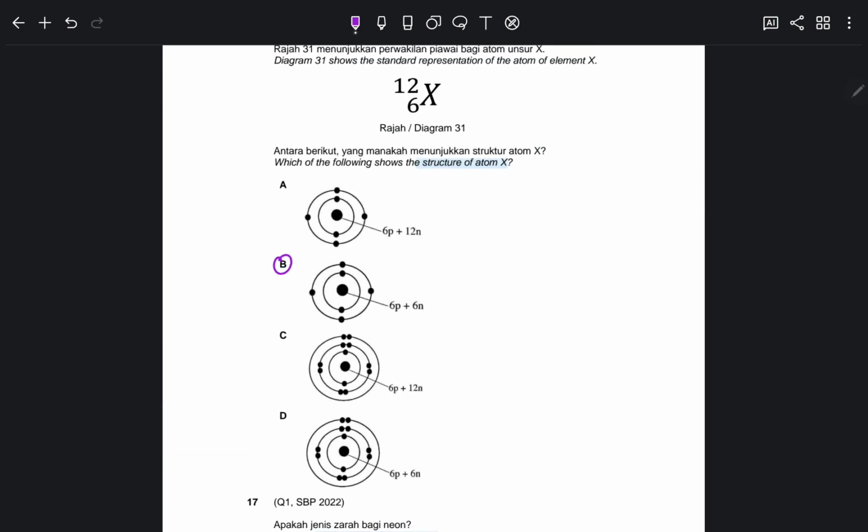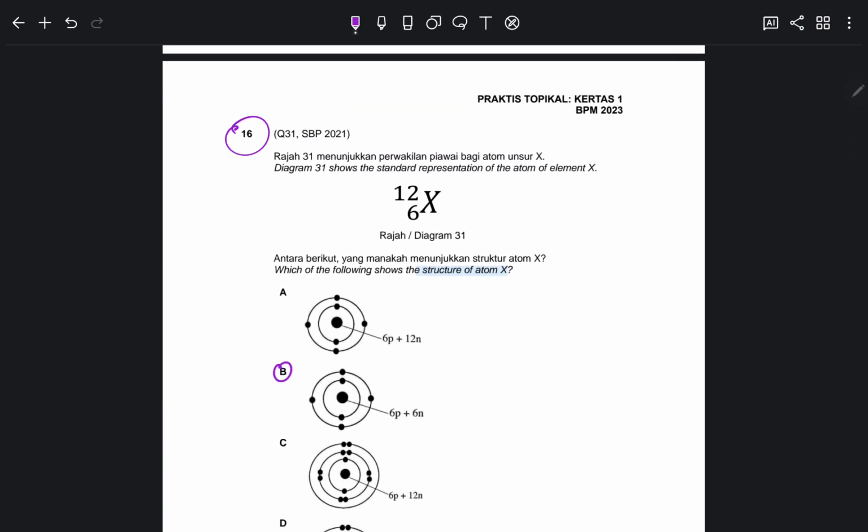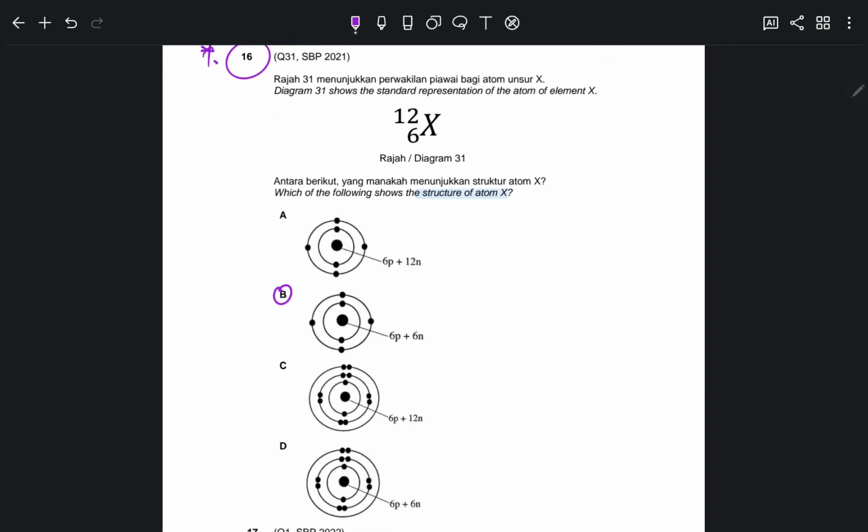So, done. For question number 16, those who don't understand, please let me know in the comment box. I would explain differently. But I think I already explained to you. So, that's it. Bye-bye.